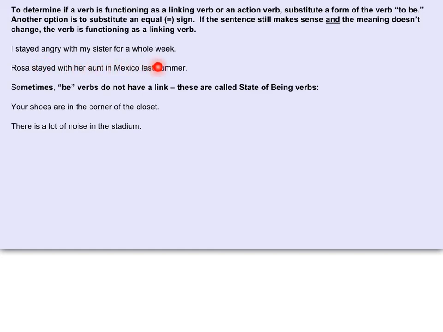Rosa stayed with her aunt in Mexico last summer. Rosa was with her aunt in Mexico last summer. It makes sense. And then a final note. Sometimes be verbs do not have a link. These are called state of being verbs.